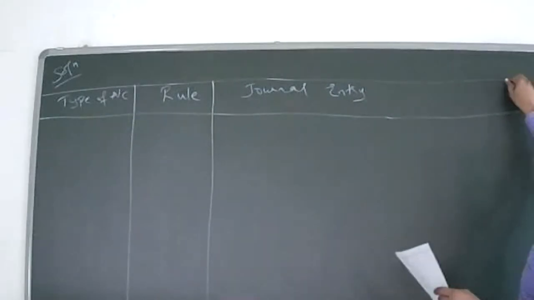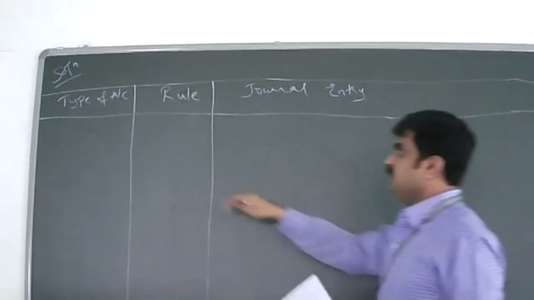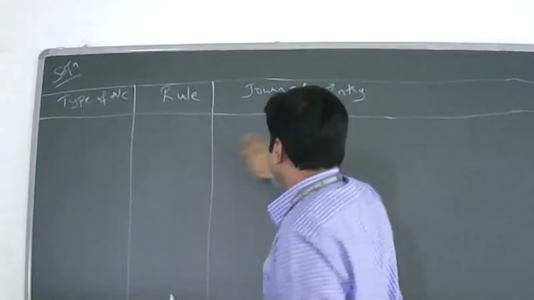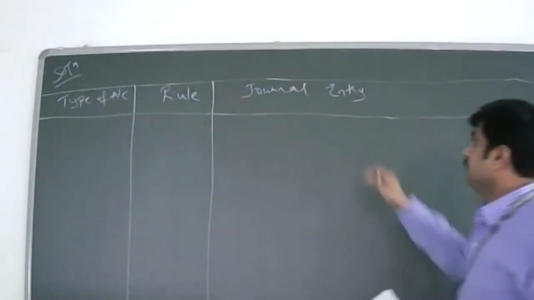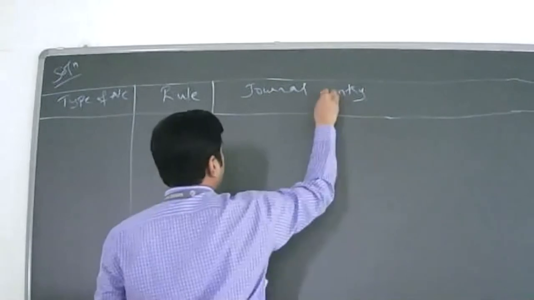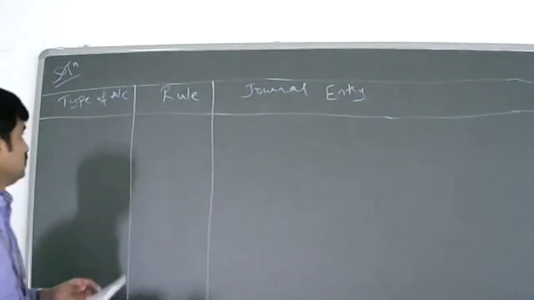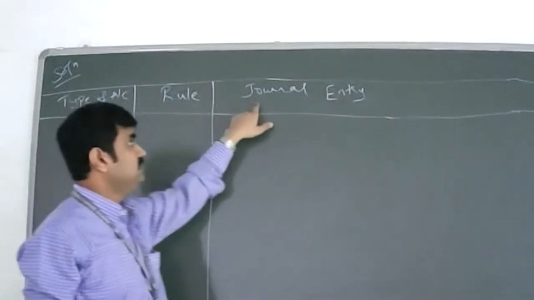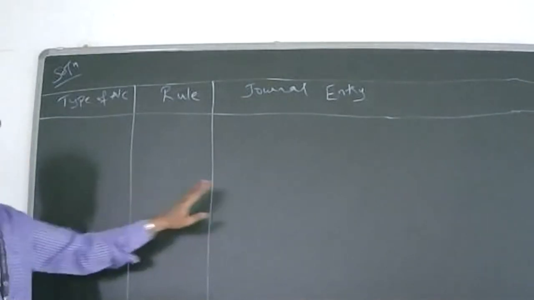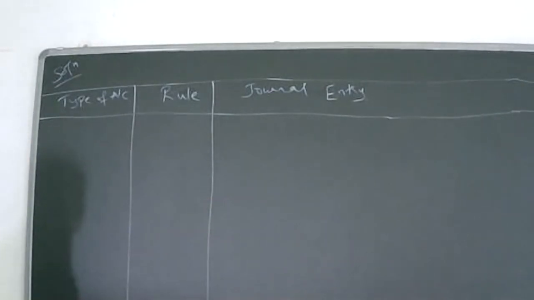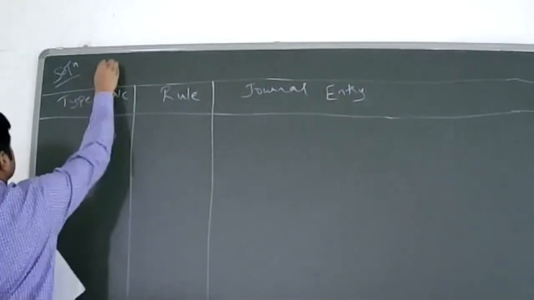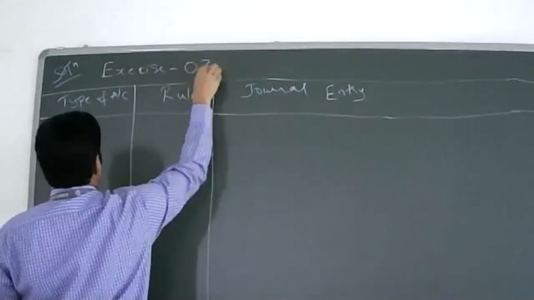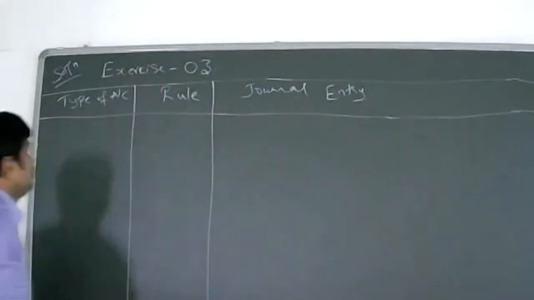Yeah, all of you draw like this in your notes: 4 columns. Type of account, rule (the general rule, what I'm going to apply now), and then journal entry. If not visual, I'll read: type of account, then rule and journal entry. Make these 3 columns in your table, in your notes. Exercise 3.